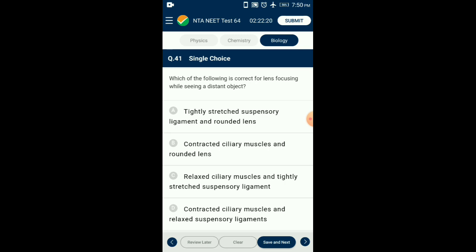The focal length of the lens can be changed, so objects can be focused in different intensity of light from varying distances. For accommodation of distant object, ciliary muscles are relaxed and suspensory ligaments are tightly stretched. So the answer for this question is option C. Relaxed ciliary muscles and tightly stretched suspensory ligaments.